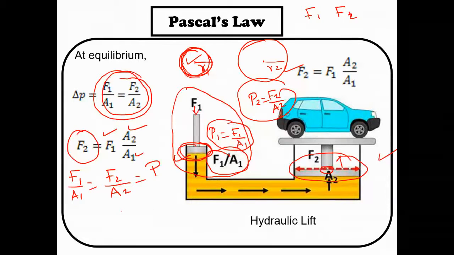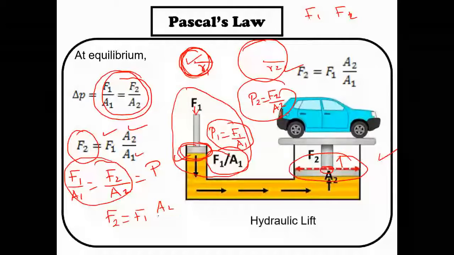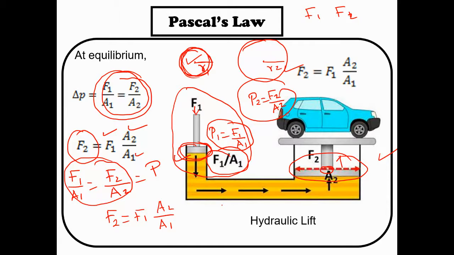Right. Yes, teacher. So suppose in this equation, I am going to find F2. What is my F2? Could you please rearrange this equation? My F2 is equal to F1 multiplied by A2 over A1. Am I right? Yes. And the cross section of the piston is like the area of a circle.